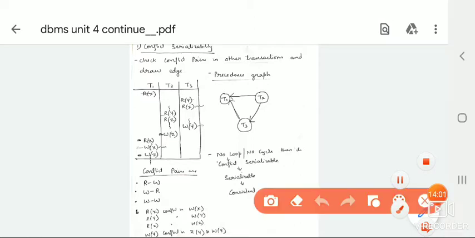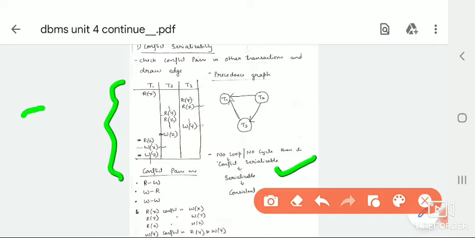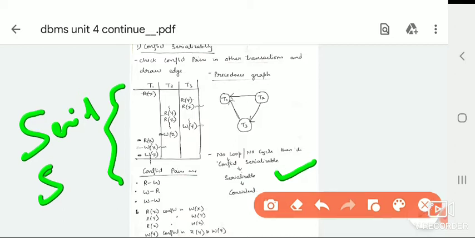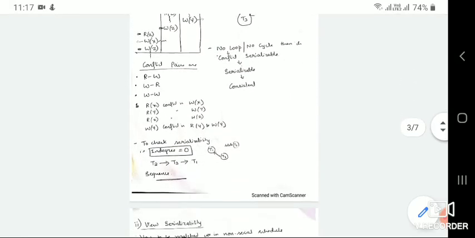If it is conflict serializable, then this is said to be a serializable graph. And if it is serializable, then it is in a consistent state. So this type of parallel schedule is equivalent to a serial schedule, or you can call it serializability. If it is a serial schedule, then it is also said to be in a consistent state. So this is all about conflict serializability.